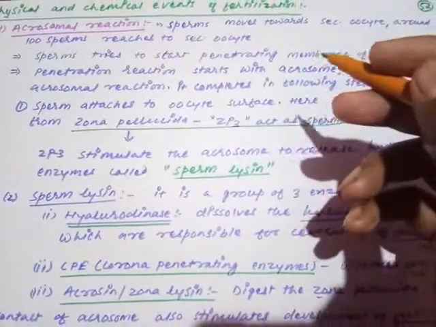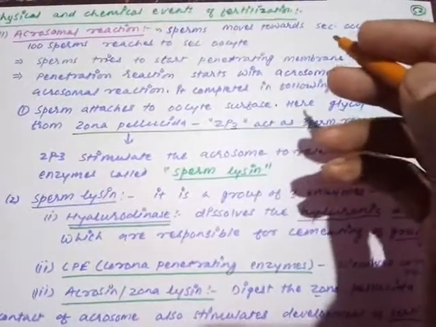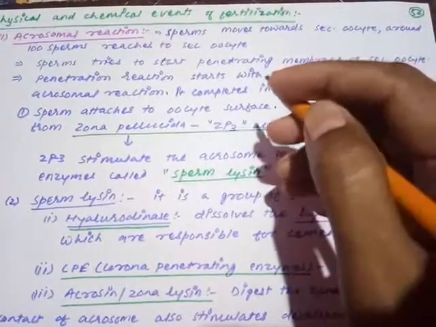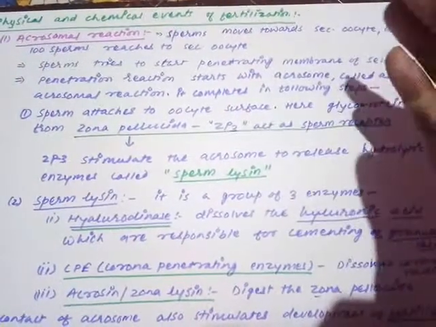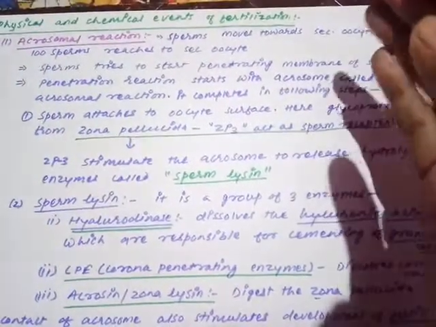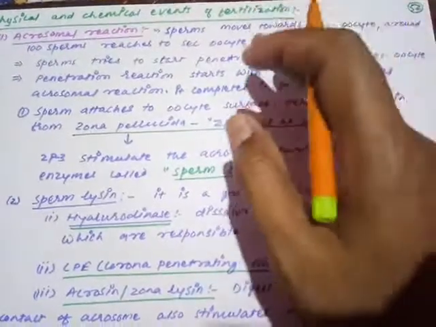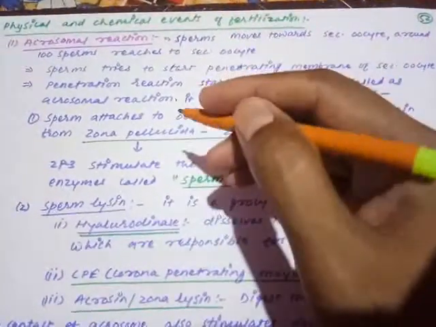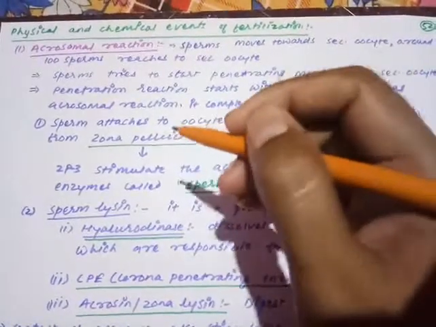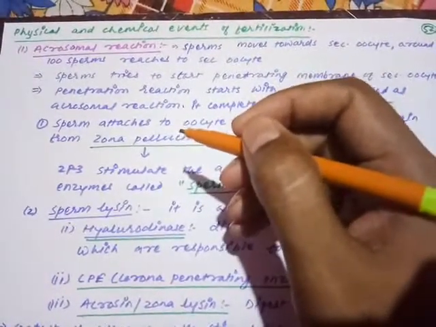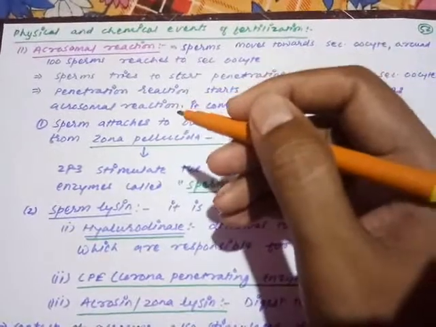Remember, first of all the corona radiata, inside that the zona pellucida. So many membranes are there. If you remember the structure, granulosa layer, then corona radiata layer, then the zona pellucida layer, then they will find the egg cytoplasm. So this is a tough process to penetrate all these membranes, and this is the challenge.